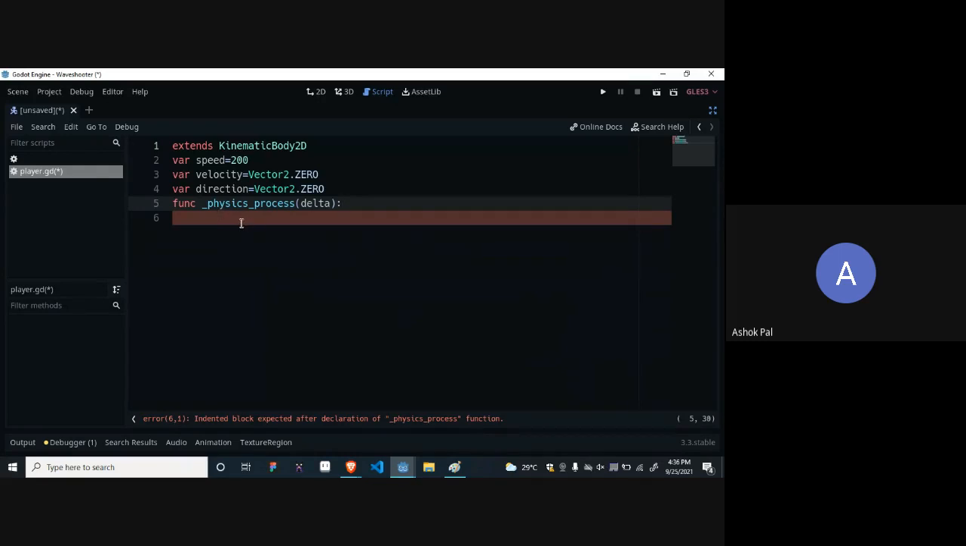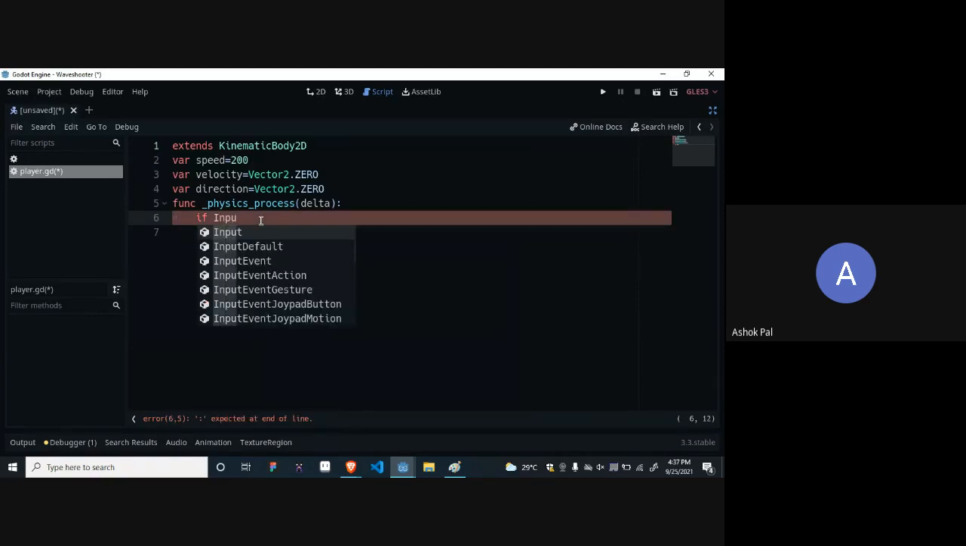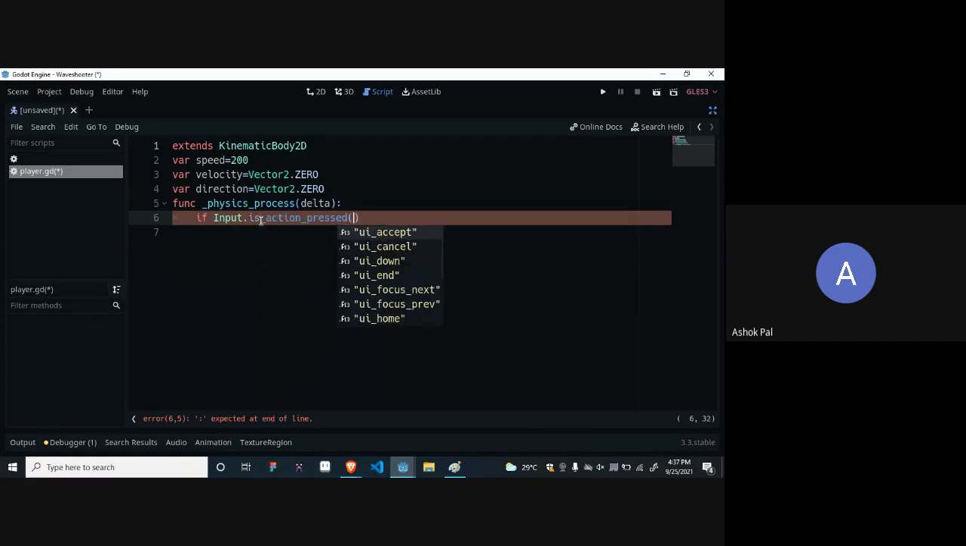Okay, so let's go with this physics process now. We have to calculate the directions. So if most of you know how to write if else statement, I think so, let's write if else statement. If input, as the name implies, if we are inputting something, input dot is action just pressed, it means that if we are clicking some key just now, so what will happen? If we are clicking up direction, we have to move up, so we will define it now. So UI up, see, write UI up in double quotes, it requires a string data type to it.